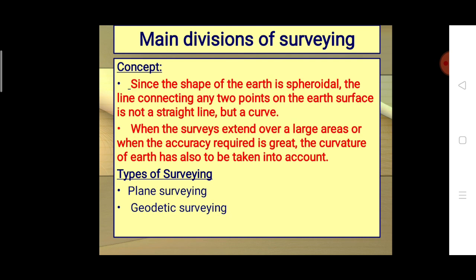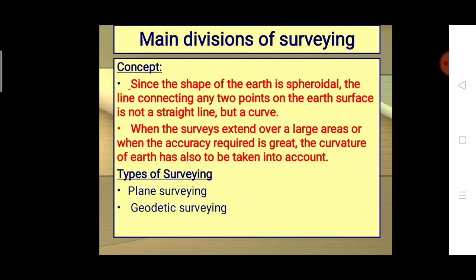That is the real fact. Normally we measure the 2 points in terms of linear distance or angular distance, but we are not considering that it is a curve. But in real practice, a line connecting any 2 points on the earth's surface is not a straight line.